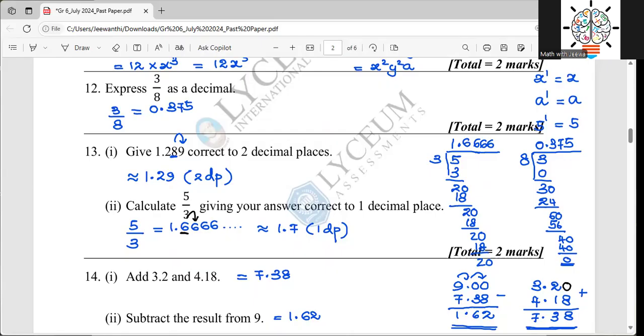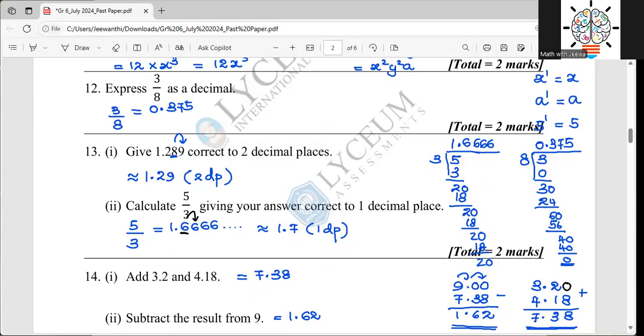And when you're correcting a number to two decimal places, it is very important to identify the second decimal place. I underlined it. After underlining, I just check the next number. If that next number is 5 or more than 5, I should add 1 to the underlined number. So here the underlined number is 8, therefore that becomes 9.